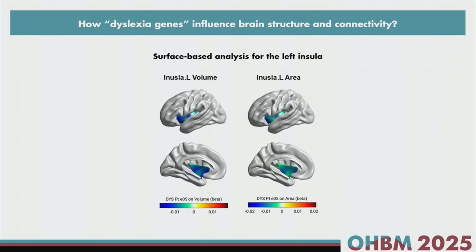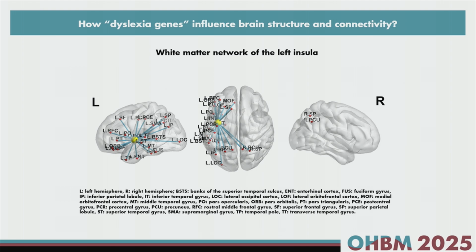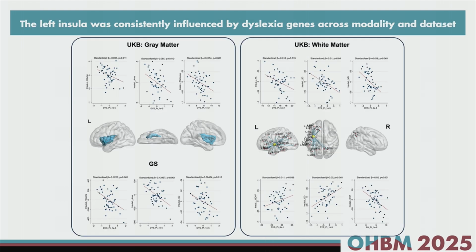How about white matter? This is a surface-based analysis of the left insula in our dataset. You can see that it's very significant, and it's mostly driven by the anterior part. And here is where the left insula connects with all the other brain regions. You can see that it's connected with all those phonological regions and also those reading-related regions. And does the polygenic score of dyslexia associate with white matter connectivity of the left insula?